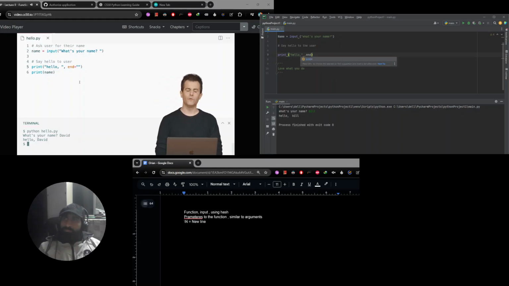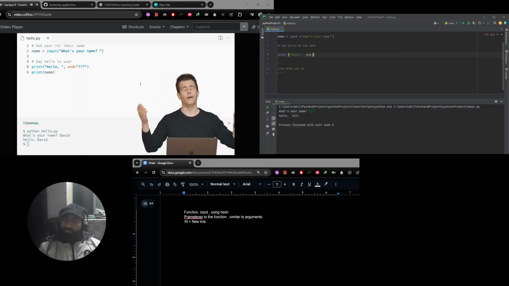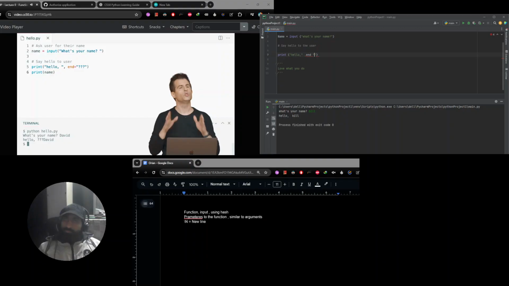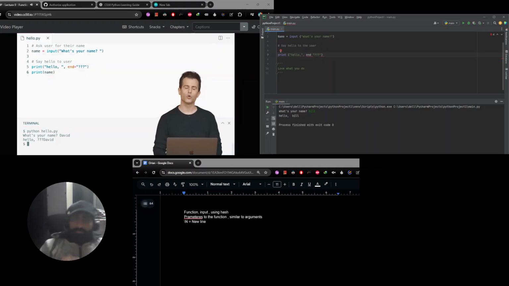Just to see this more explicitly, if you do something cryptic like, well, I have no idea what's going on. Let me just put in temporarily 3 question marks here. We'll see the results of this too. Let me go back down to my terminal window, run python of hello.py, what's your name, David, and now you see literally really ugly output, but you see literally what's going on. Hello, comma, space, then 3 question marks end that print statement, and then you see David. So not a good outcome, but it demonstrates just how much control we have here too.